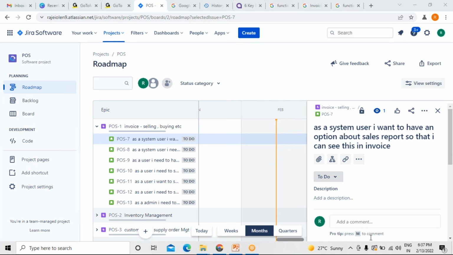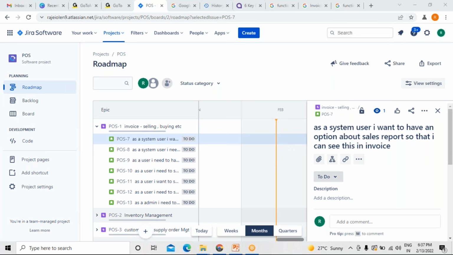Different estimation techniques. Understood? Clear? Right? We have to follow different estimation techniques, like poker gaming and T-shirt sizing, all that, right?